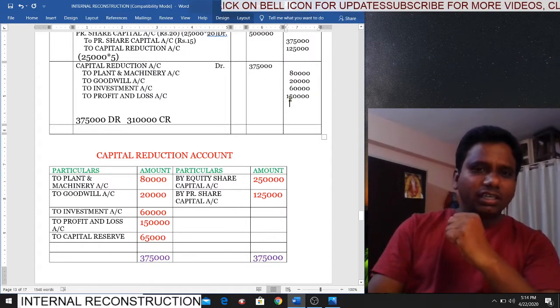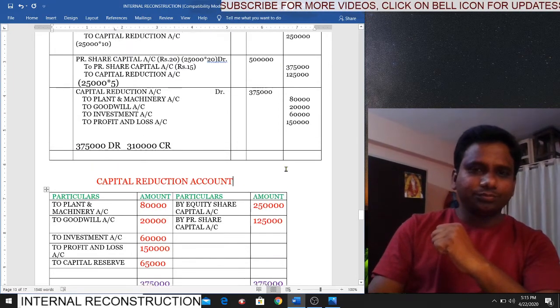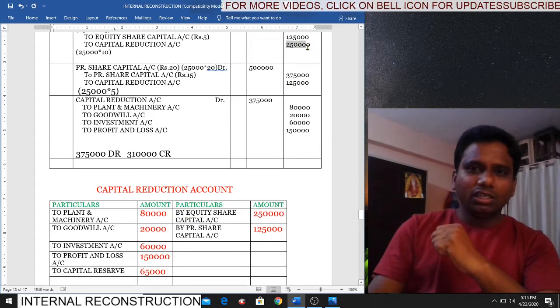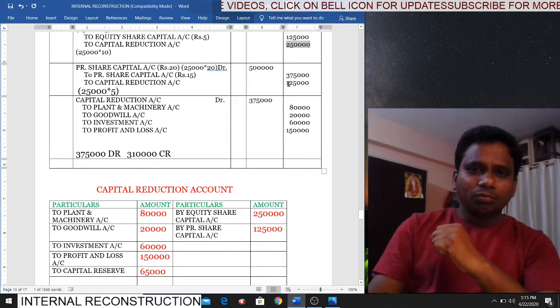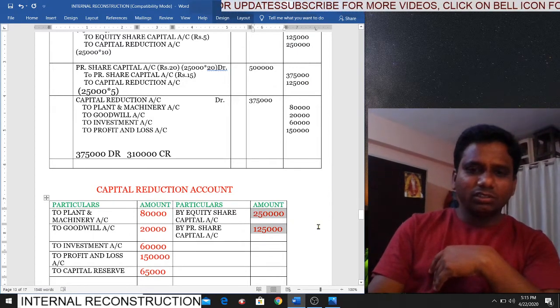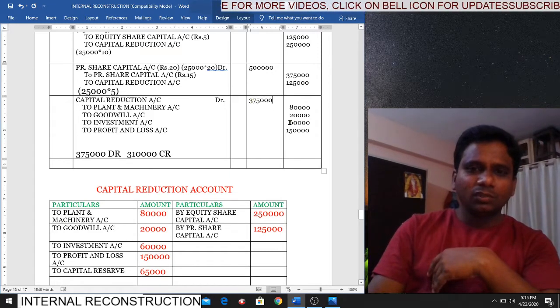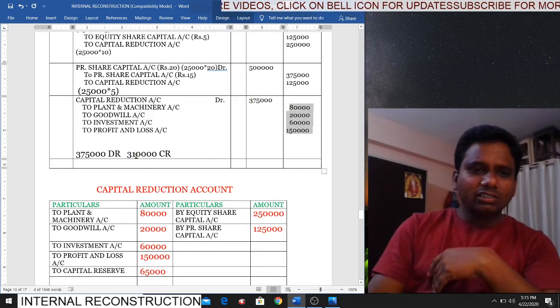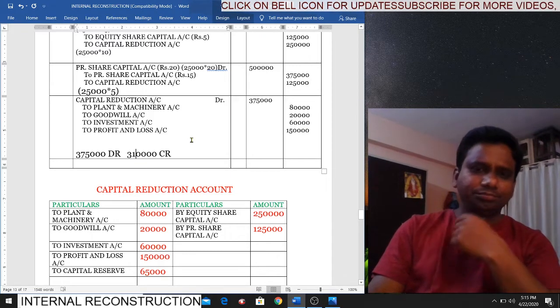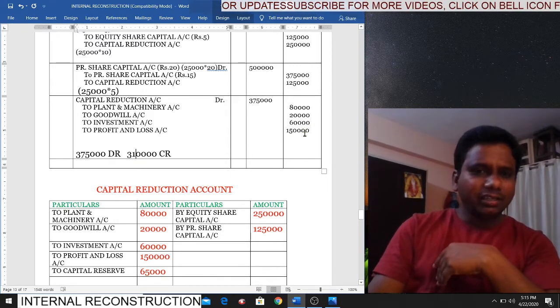Now see the debit and credit. Debit is how much? 3,75,000, because that is the balance we have, right? 2,50,000 plus 1,25,000, 3,75,000. Yes, here also you can see 3,75,000 balance we have. Now if you add all these credits, how much are you getting? 3,10,000. 80 plus 20, 1 lakh, 1,60,000, 3,10,000.